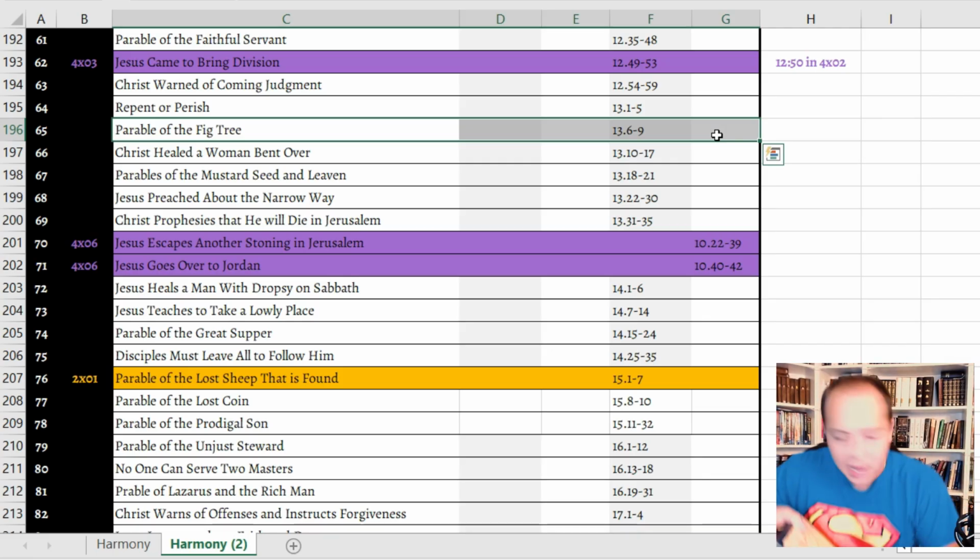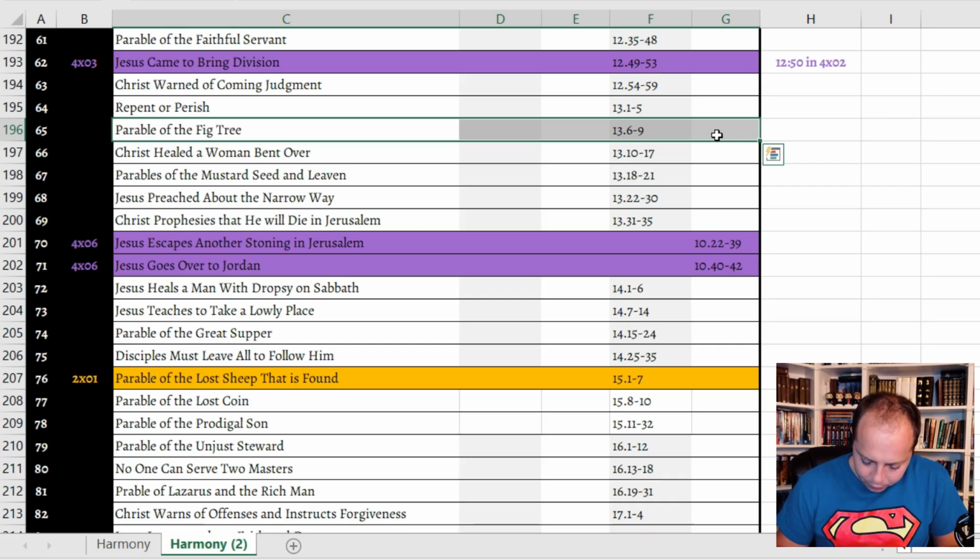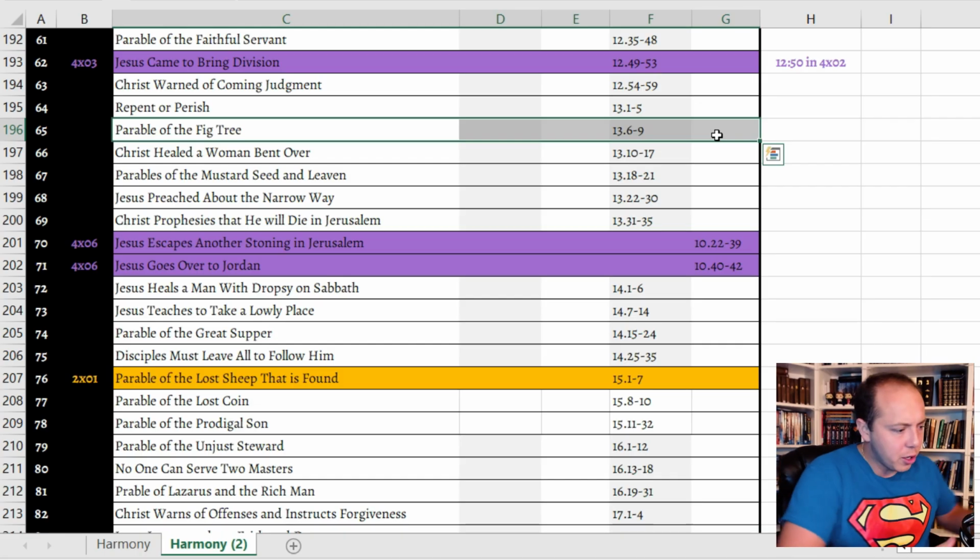All right. I just want to flip over to Luke chapter 13 real quick, because I know we did get a reference to a parable of the fig tree, but I don't remember if it's that one it's referring to right there. Let's see. Luke chapter 13, verses 6 through 9. And he told this parable. A man had a fig tree planted in his vineyard, and he came seeking fruit and found none. And he said to the vine dresser, "Look, for 3 years now I have come seeking fruit on the fig tree, and I found none. Cut it down." No, we did not see that one depicted in the show.